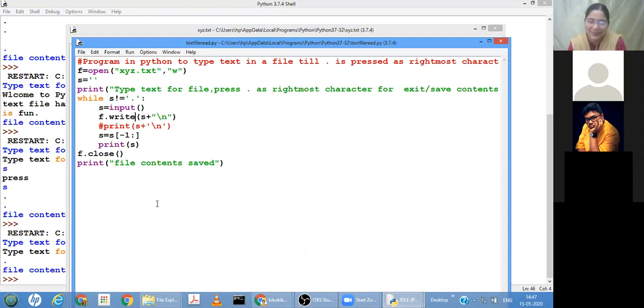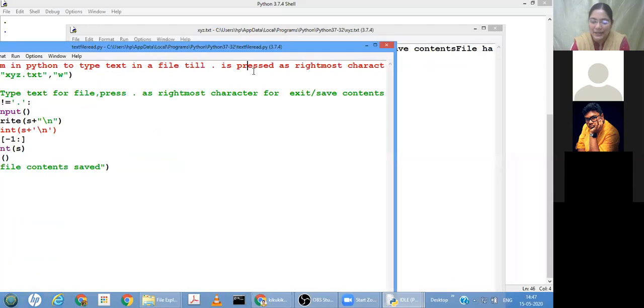Yes, ma'am. Got it. So here what I have done is, if that line is terminated by dot, then stop further reading. See, I have mentioned here clearly, dot is pressed as the rightmost character.